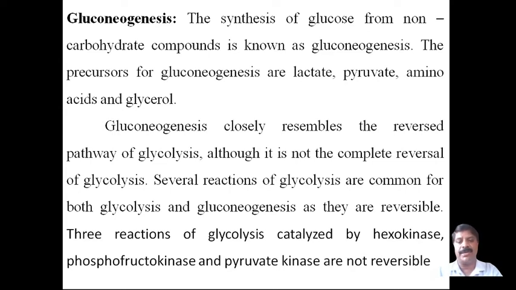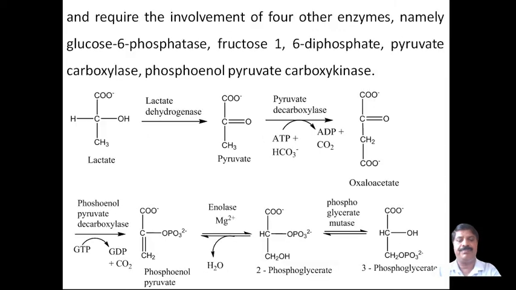Three reactions of glycolysis, catalyzed by hexokinase, phosphofructokinase, and pyruvate kinase, are not reversible and require the involvement of four other enzymes, namely glucose 6-phosphatase, fructose 1,6-diphosphatase, pyruvate carboxylase, and phosphoenolpyruvate carboxykinase.